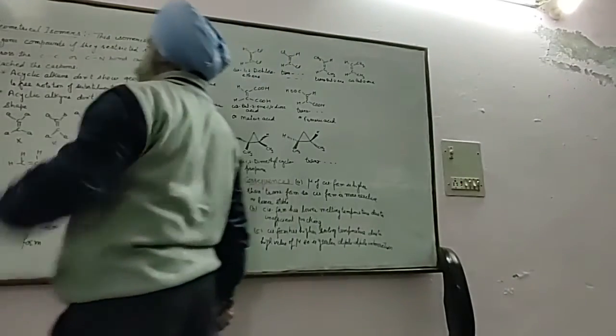Good morning, students. Today I am going to discuss geometrical isomers, the second type of stereoisomer. This isomerism is observed in organic compounds if they have restricted rotation of the substituents across the carbon-carbon bond. In case of conformational isomerism, there is free rotation. That is a necessary requirement, but in this case, the rotation is restricted.